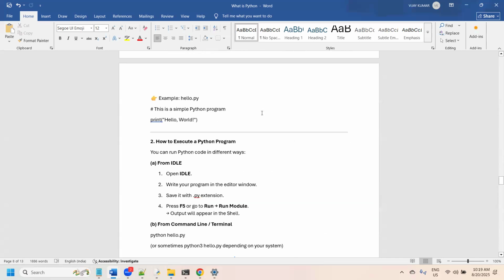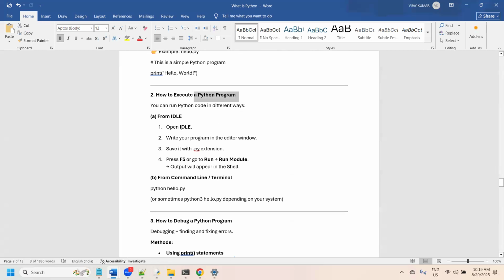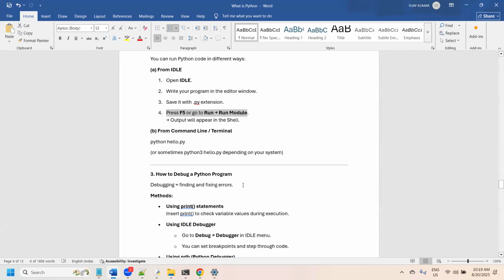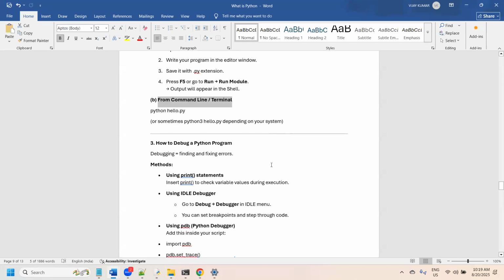Before going on, we learned how to execute Python programs. From IDLE, open IDLE, save it with .py extension, and run this module. If you want to run a program in a terminal, just type python hello.py, or sometimes python3 hello.py, depending on your system.